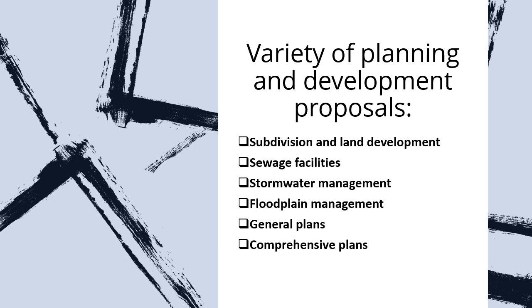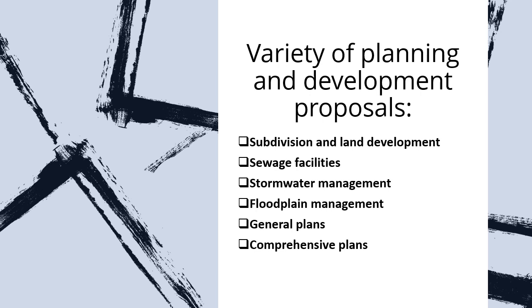What are the main areas that were basically discussed? When we talk about Planning Commission, we consider that it is only focusing on agriculture and industrial development. But no, there are diverse factors which they take into consideration. So let's have a look at the variety of planning and development proposals that were considered by Planning Commission.